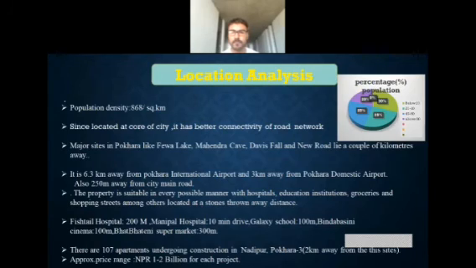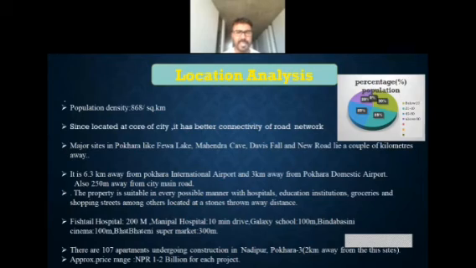So next one. This is the location analysis of the project. First, the population density of that area, Pokhara Valley, was about 868 per square kilometer, and the people residing in that area are shown in the pie chart here. Population below 20 was about 30%, 21 to 40 years about 25%, 40 to 60 years also about 25%, and above 60 about 20%.